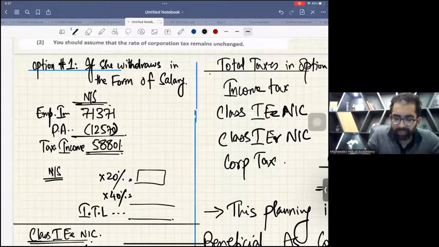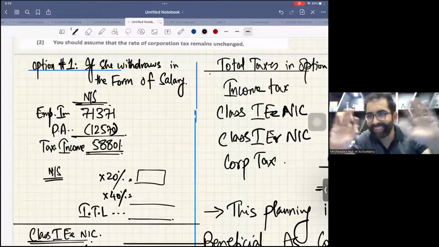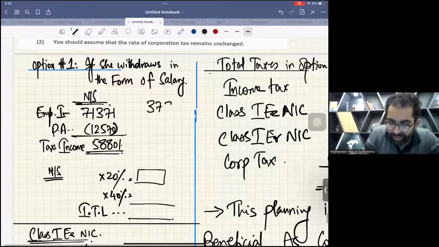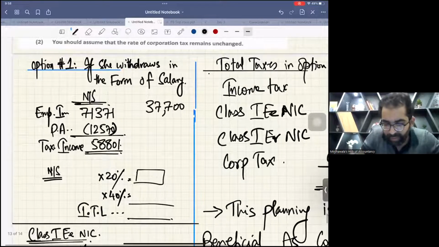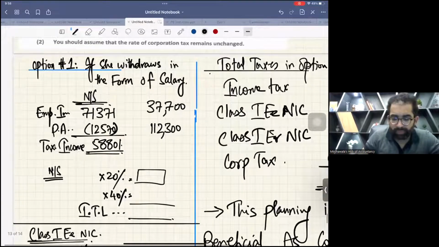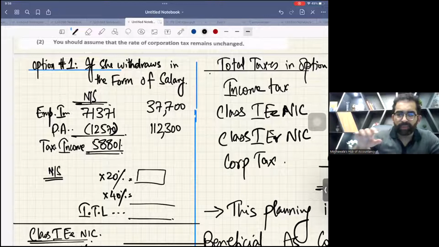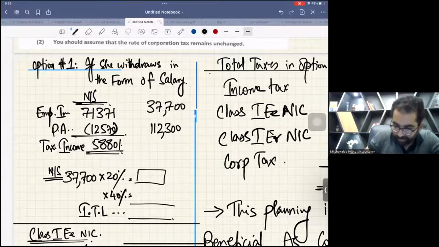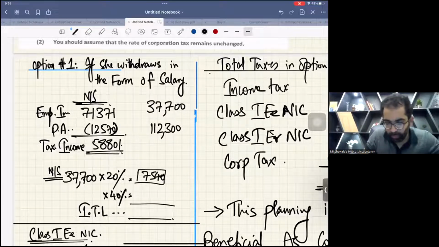58,801 is your taxable income. Now there is no band extension in this question, my dear student. So your first band is 37,700 and the second band is 112,300. Hope you remember this. Out of this 58,801, you knock it on the first band. You will completely consume the first band, 37,700 times 20%, which is 7,540.